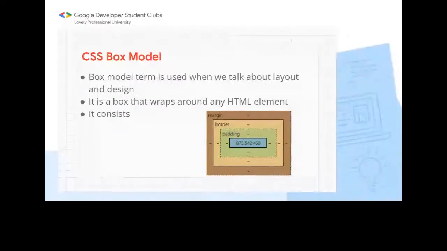So you can see that here we have one element. So for one element, we have this box model. It is having margin, border, padding, and this is for the content. So this is for the content here.